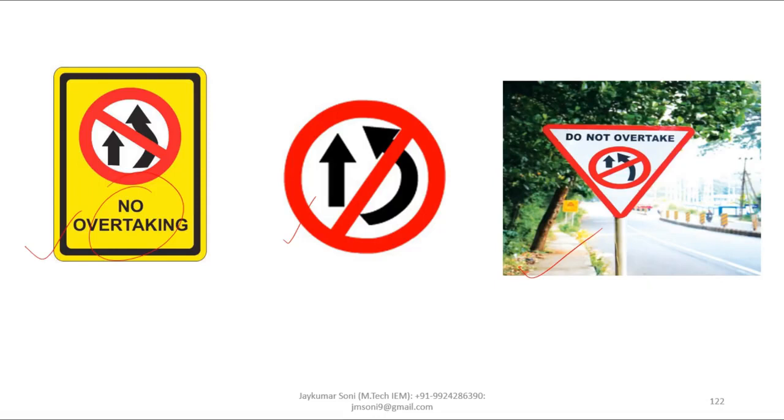We all know that for fast moving vehicles on highways, overtaking should be given at frequent intervals. It is desirable to construct the highway in such a way that a sufficient length of road is visible to the driver for safe overtaking.